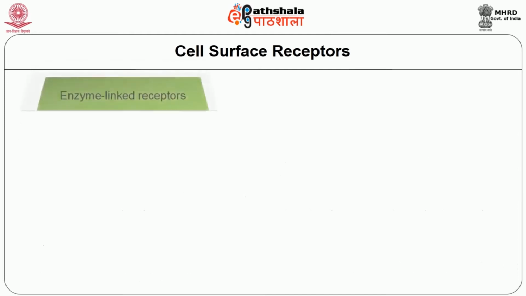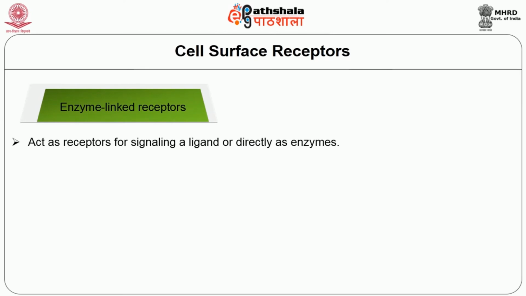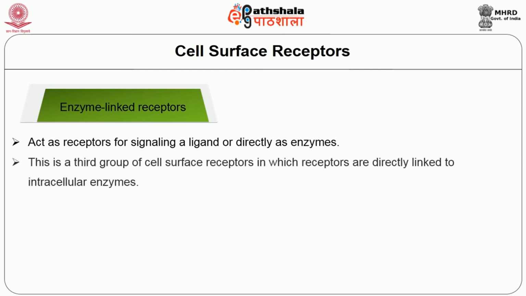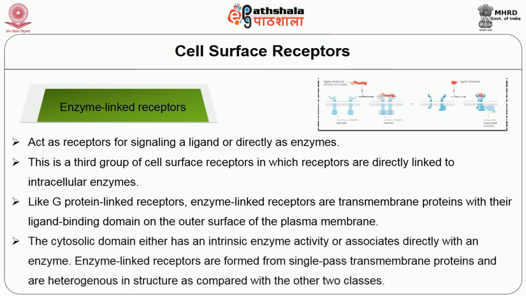The third one we are going to see is the enzyme linked receptors. They act as a receptor for a signaling ligand or directly as enzymes. So this is the third group of cell surface receptors, in which the receptors are directly linked to intracellular enzymes. Like G protein linked receptors, enzyme linked receptors are transmembrane proteins with their ligand binding domain on the outer surface of the plasma membrane. The cytosolic domain either has an intrinsic enzyme activity or associates directly with an enzyme.